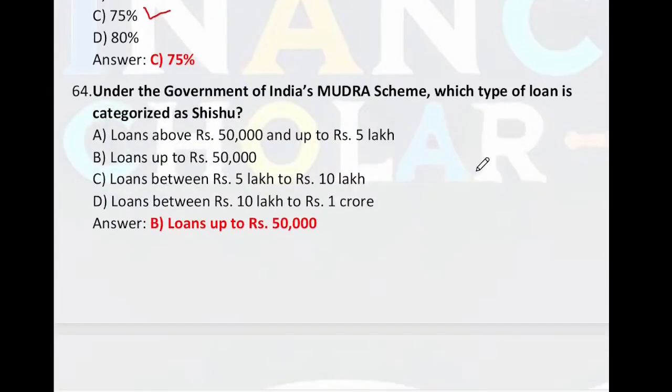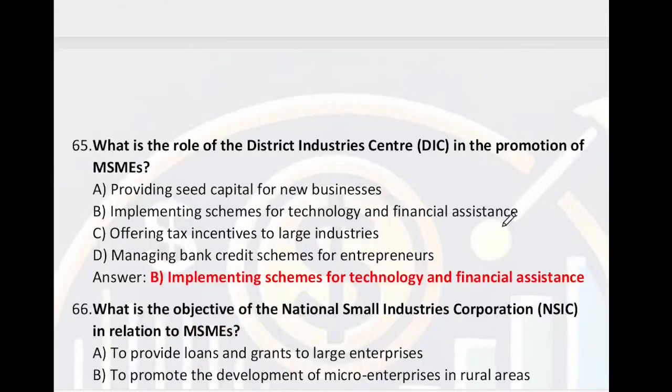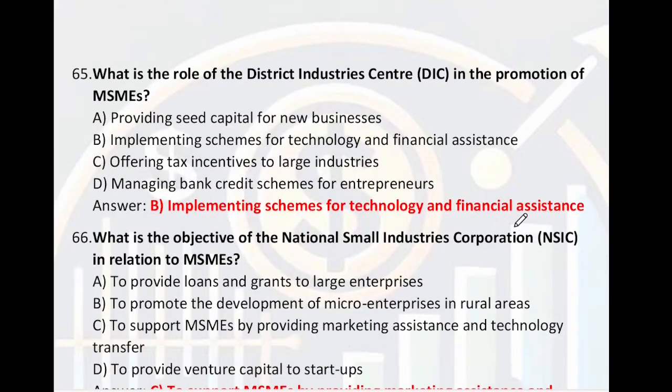Under the Government of India Mudra scheme, which type of loan is categorized as Shishu? Loan up to 50,000. What is the role of the District Industries Center in the promotion of MSME? So its role is implementing schemes for technology and financial assistance.